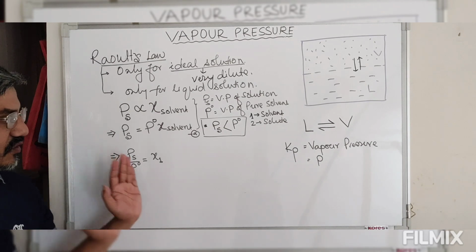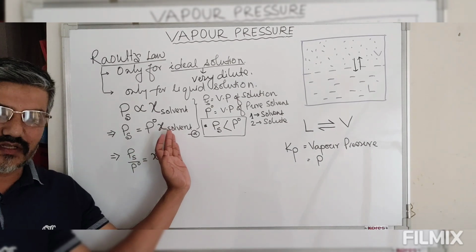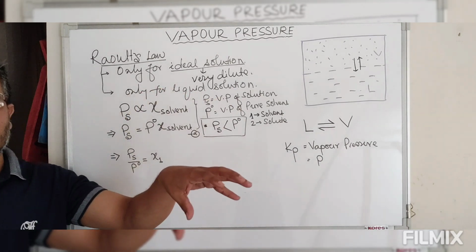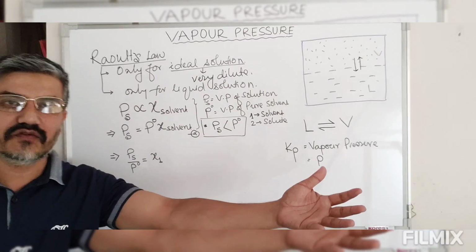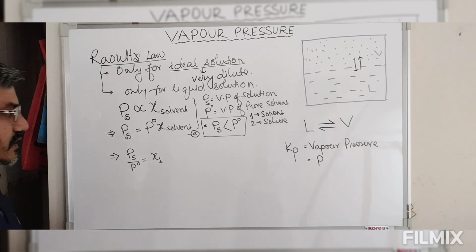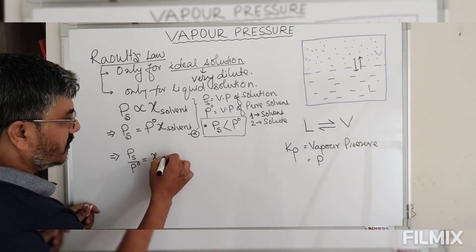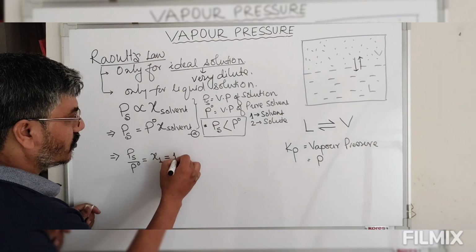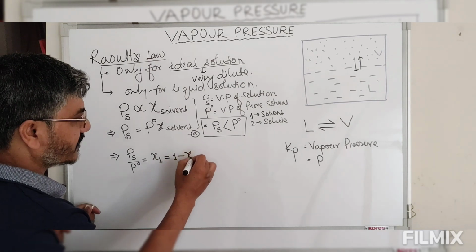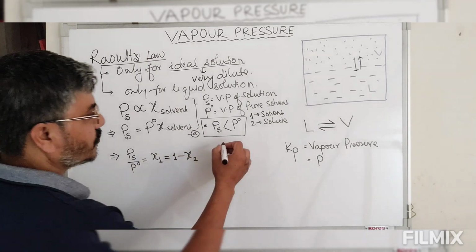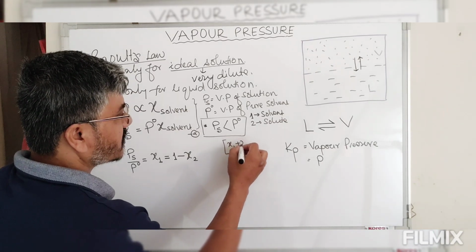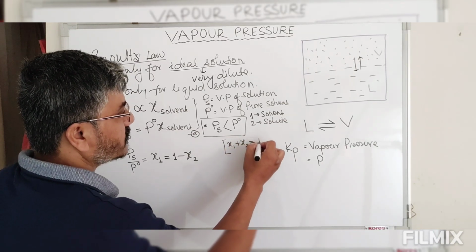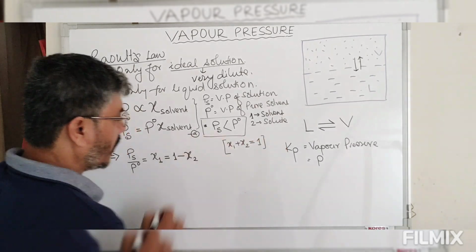Now instead of defining the mole fraction of solvent, we are going to define this vapor pressure change in terms of the mole fraction of solute. Now this x1 will equal 1 minus mole fraction of solute, because we have this relationship: mole fraction of 1 plus mole fraction of 2 is always equal to 1.